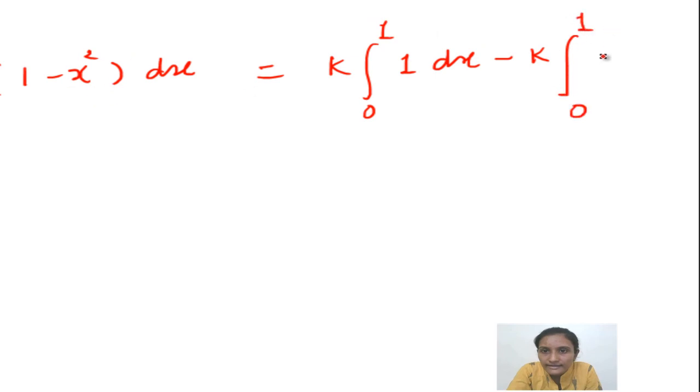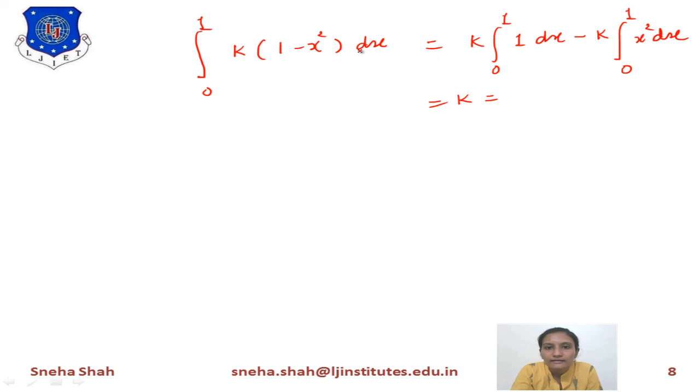Now if we integrate this part, integration of 1 means x, the range is 0 to 1, minus k as it is. Integration of x square means x cube by 3, the range is 0 to 1.